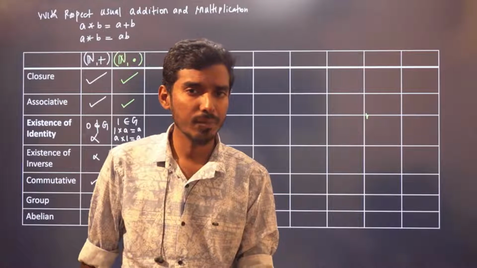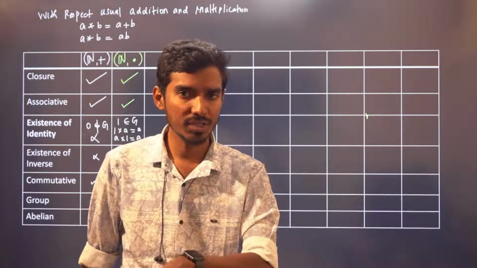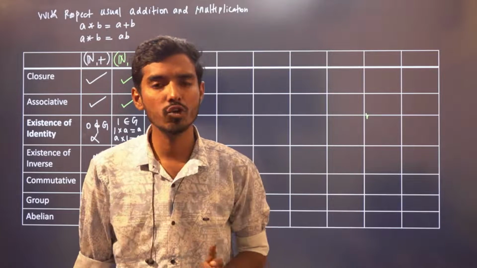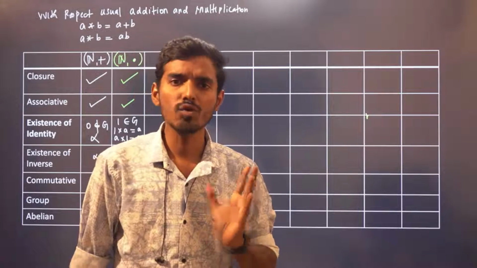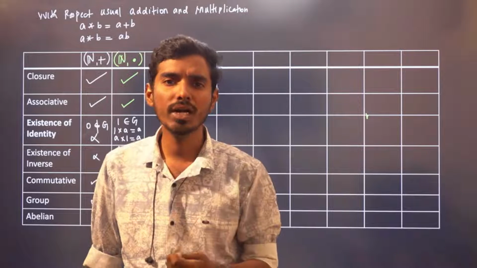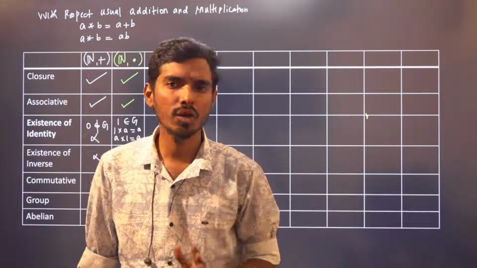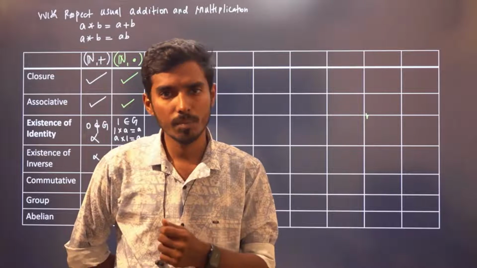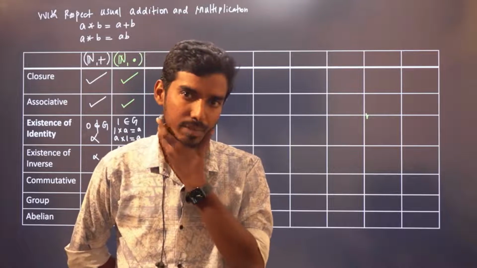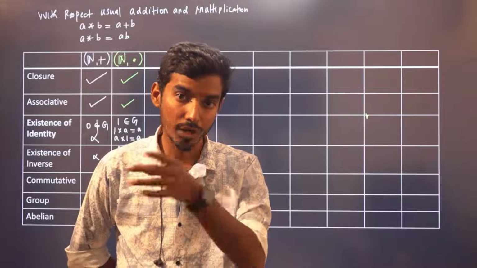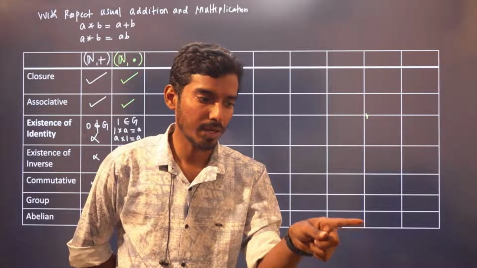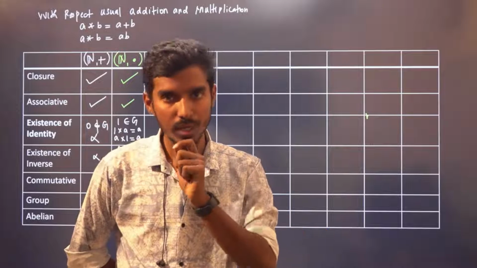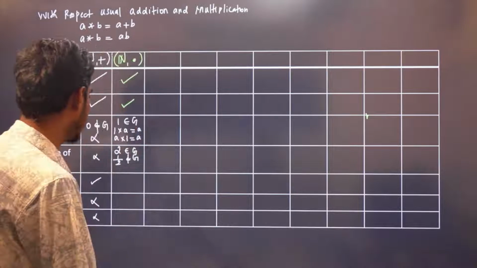For every A, you should find an A inverse such that A into A inverse gives me 1. It is not true for all A. If you take A equal to 1, then it is true because 1 into 1 is 1. What happens if you take A equal to 5? Your inverse is 1 by 5. But 1 by 5 is not a natural number. Yes or no? For every A, you should find one more element such that A into that gives me 1. So therefore, there is no inverse, right?